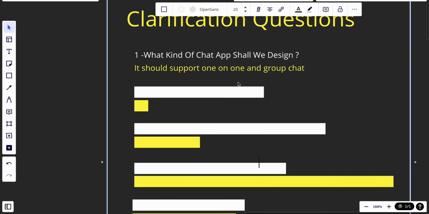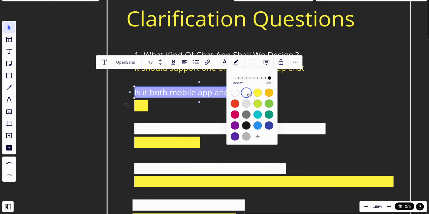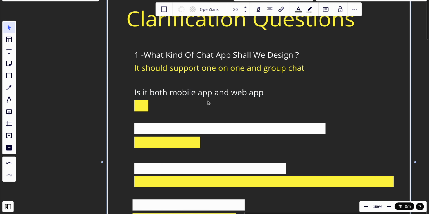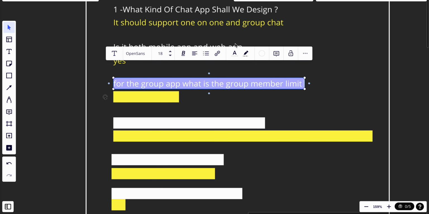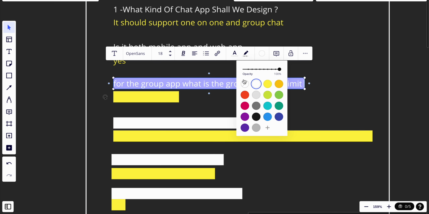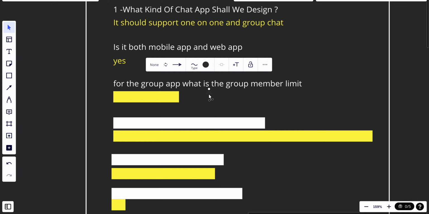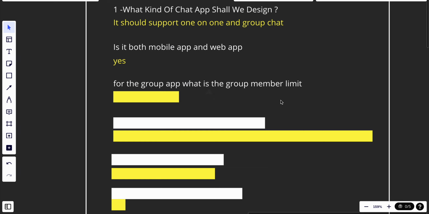The answer is that we support both one-on-one and group chat. The other question is whether it is for mobile app and web app, and this makes a difference because we have to calculate this functionality. The answer is yes, it is for both. Another question: for the group chat, what is the group member limit?